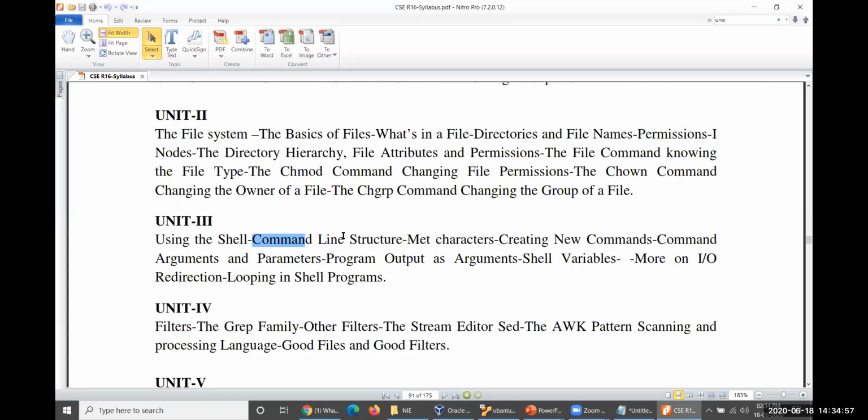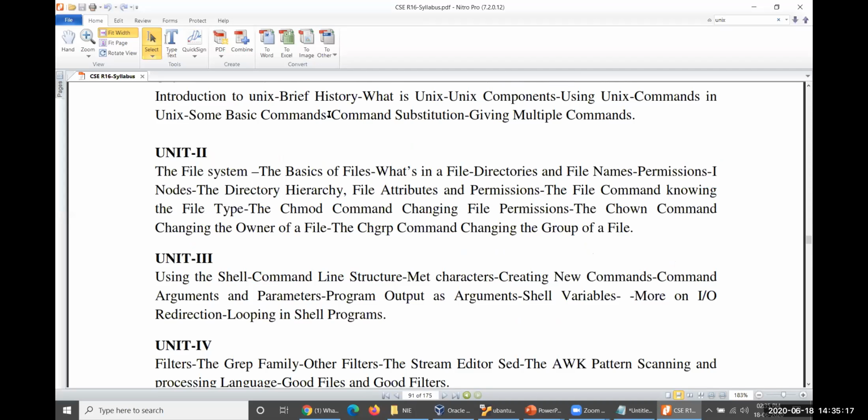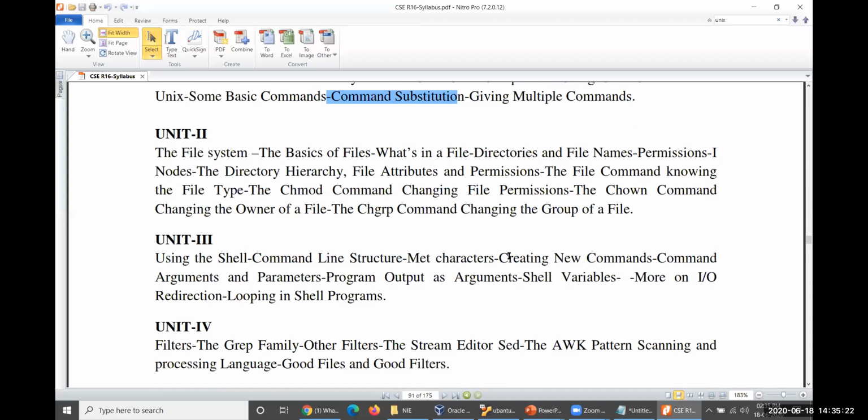What are the command line structures? I mean, how could the command line be accepted? To satisfy the command lines, what meta characters could be used to take the command line arguments here? We would like to consider these two. And then how could you create new commands? Of course, command substitution could also be a new command. That is why I have left it here. How could you create new commands and how will the parameters be passed here? From here to here, everything will be completed. Everything is very small items only. I will cover each and every point in tomorrow's class.